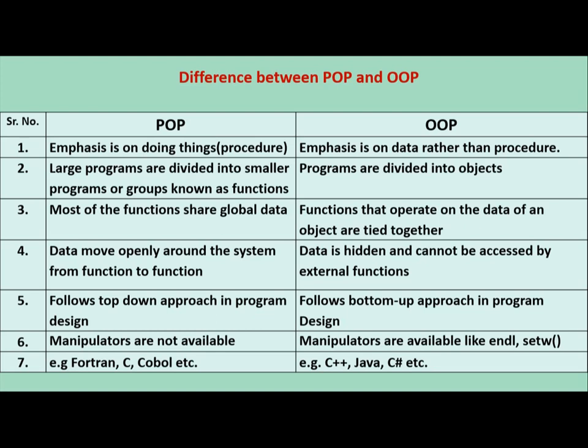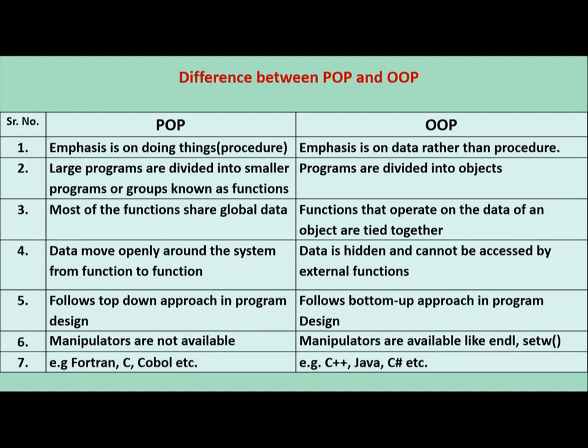Fourth point, in POP, data moves openly around the system from function to function. Functions are connected to each other, so they share the data with each other. But in OOP, data is hidden and cannot be accessed by external functions. Fifth point, POP follows a top-down approach for program design. In OOP, it follows a bottom-up approach for program design.